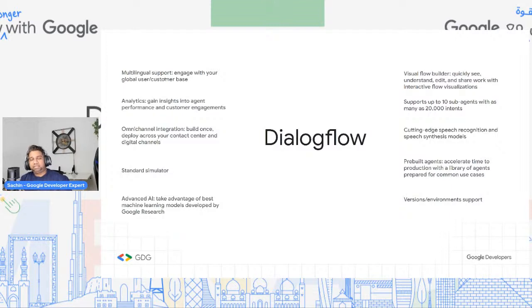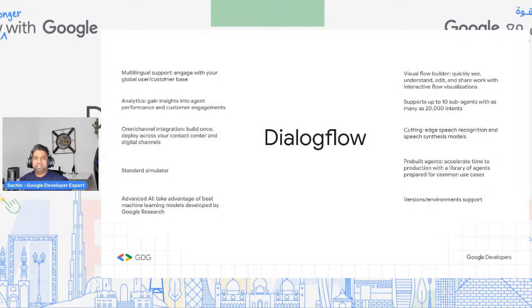Everything step by step can be followed, and you can basically build amazing chatbots by following that. You have a simulator. So without actually building the entire thing, how do you test? Dialogflow provides you with a simulator. You can go ahead and test directly whether your specific intent is working, whether your training phrases are accurate.